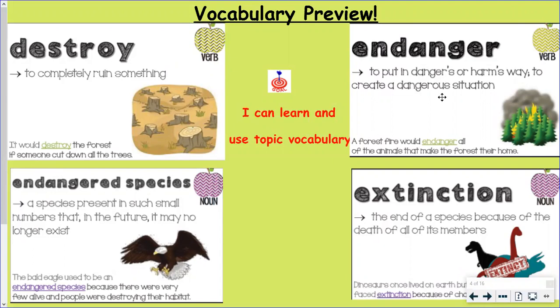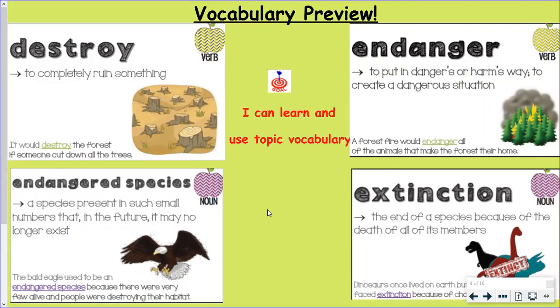And our next word is endanger, which means to put in danger or harm's way, to create a dangerous situation. If you look at the word endanger, the en at the beginning, it almost looks like the word in. So I think of it as in danger. So if you endanger something, you put something in danger. So a forest fire would endanger all of the animals that make the forest their home. So the forest fire would put the animals of the forest in danger. It would endanger them. Wow, that's a great trick to remember that, Mr. DeStefano.